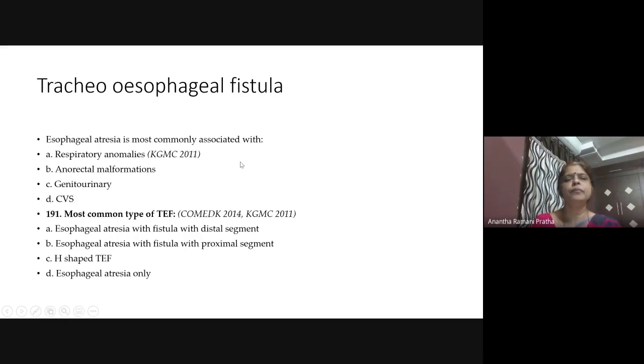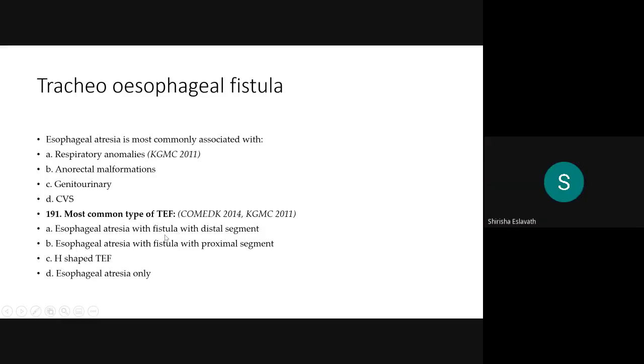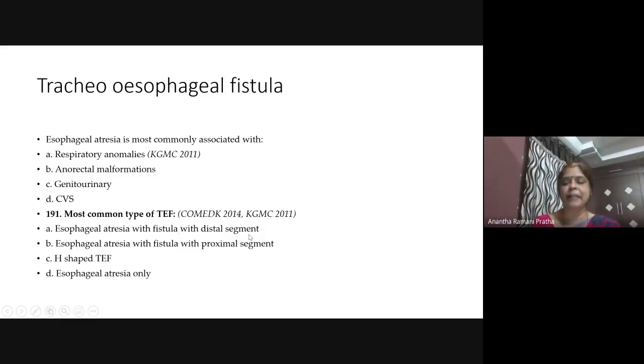Next, coming to MCQs. Esophageal atresia is most commonly associated with cardiac anomalies. So cardiovascular anomaly is the answer here. Next, the most common type of TEF. What is the most common type? Distal segment. Very good. So atresia with fistula to the distal esophageal segment is the answer.